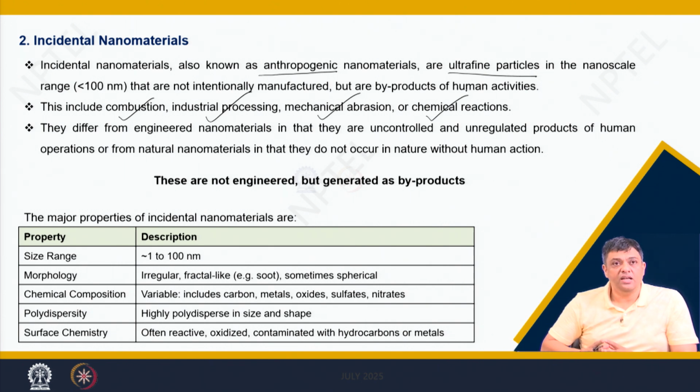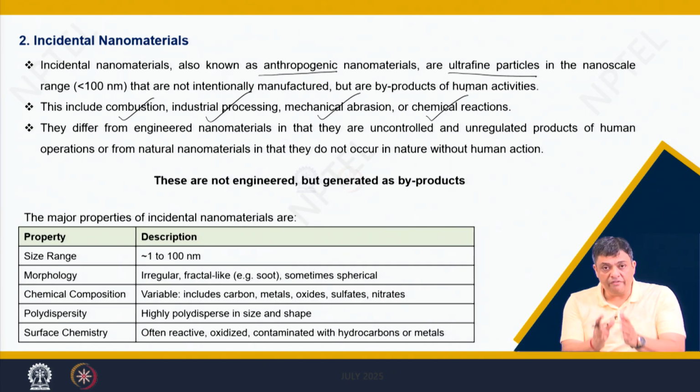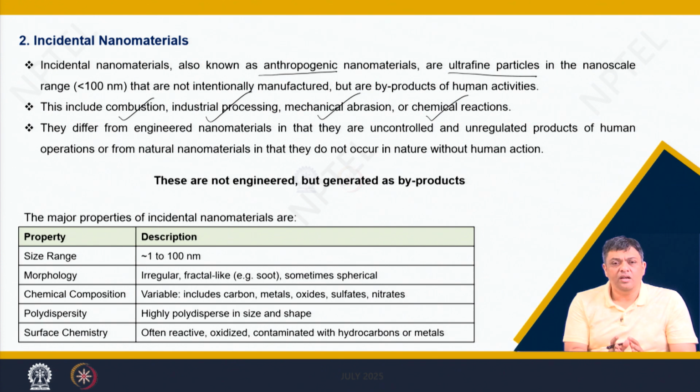These particles differ from engineered nanomaterials. Engineered means you have designed and you have set up a chemical protocol by which you obtain a certain class of materials. Those are engineered materials. So, if it is an engineered nanomaterial, what would those be? They would actually be set protocols which are followed to give us the desired nanomaterials.